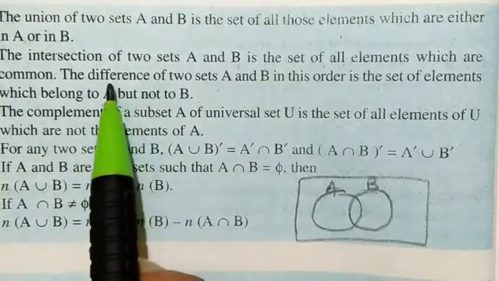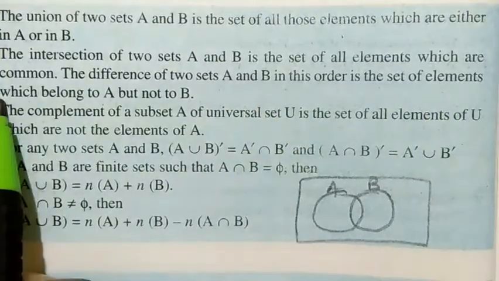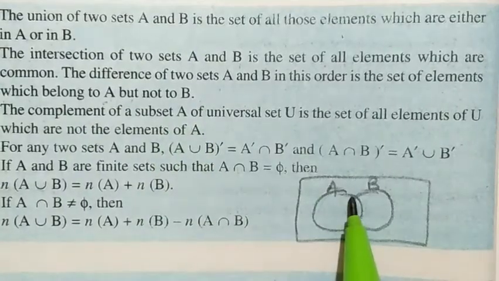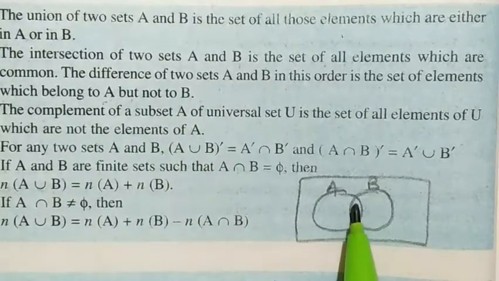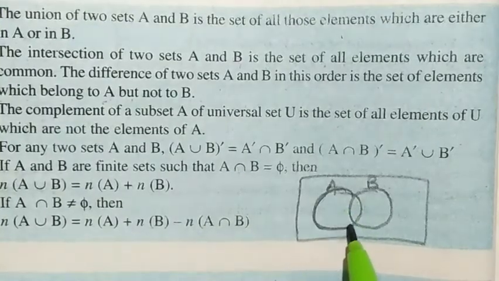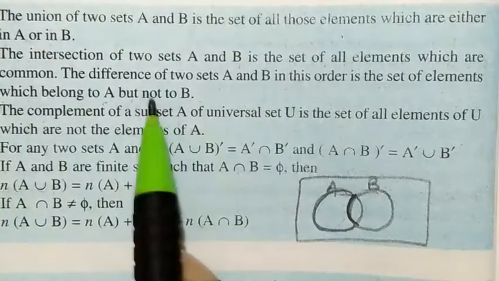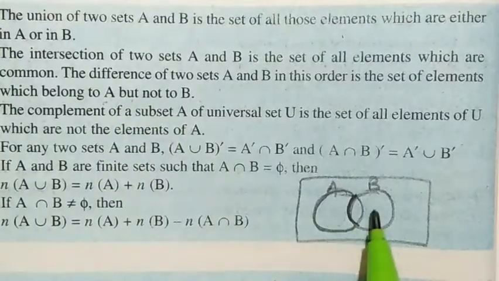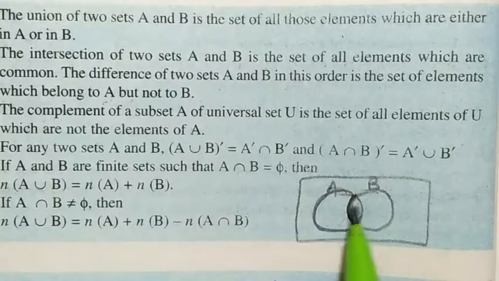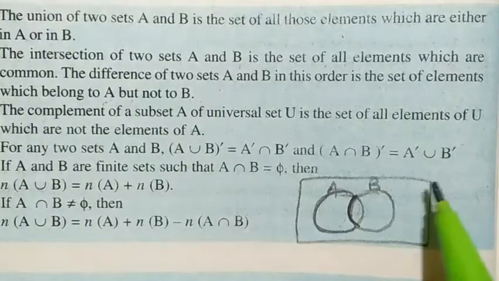Now the difference. The difference of two sets A and B is the set of elements which belong to A but not to B. Means the elements which are in A but not in B, because this part is also in B. So only this part will be called A minus B, in A but not B. These elements are in B also, so we just remove those elements. That is called the difference of two sets, means A minus B.